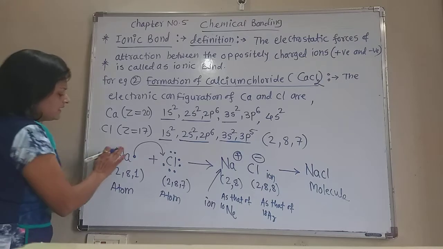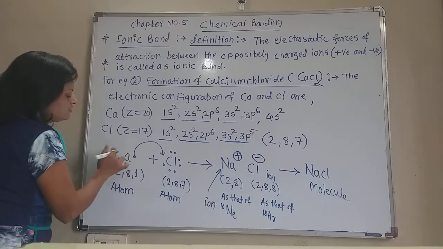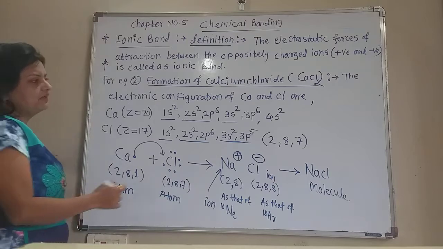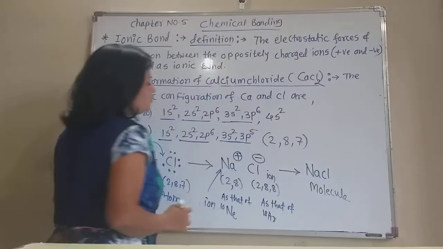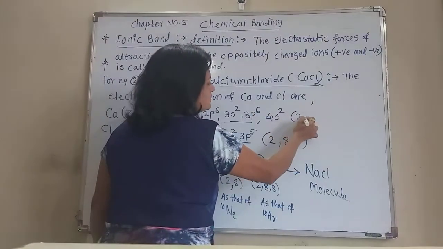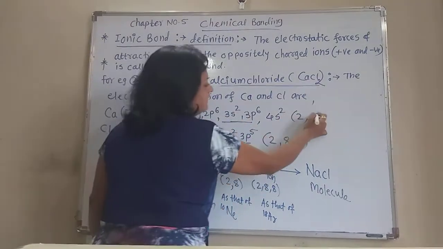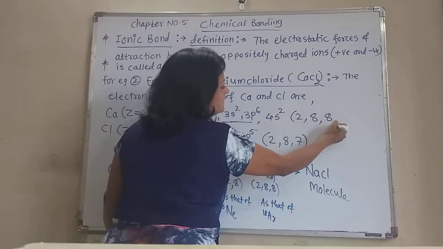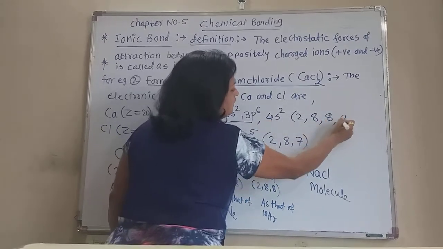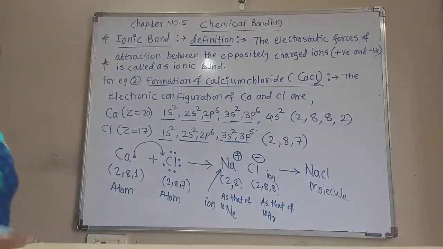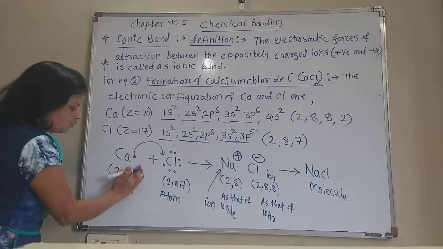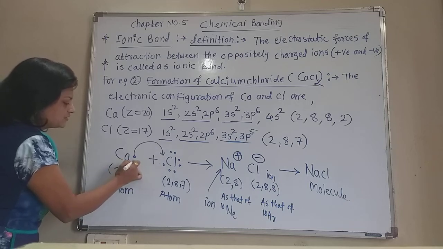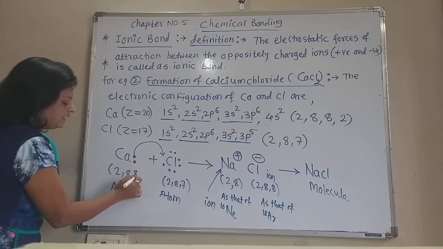Now see this calcium. How many electrons does calcium have in the first shell? 2 electrons. In the second shell 8 electrons. In the third shell also 8 electrons. And in the fourth shell only 2 electrons. Now chlorine has 2, 8, 7 electrons. Now the electronic configuration of calcium is 2, 8, 8, 2.